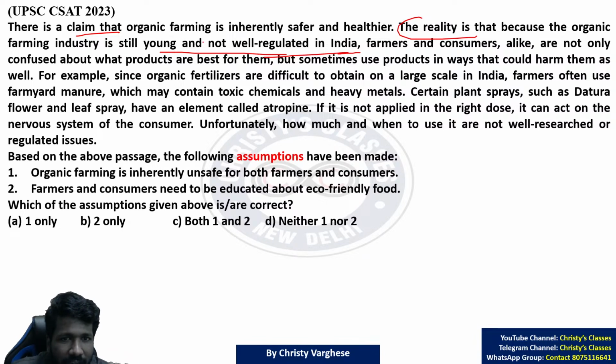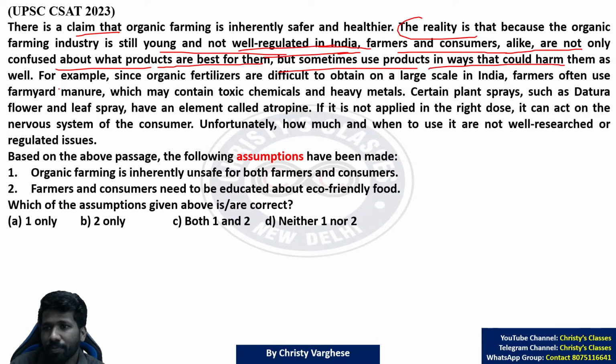As it is a young industry and not well regulated, farmers and consumers alike are not only confused about what products are best for them, but sometimes use products in ways that could harm them as well. So there is no proper awareness of what to do and what not to do in organic farming.